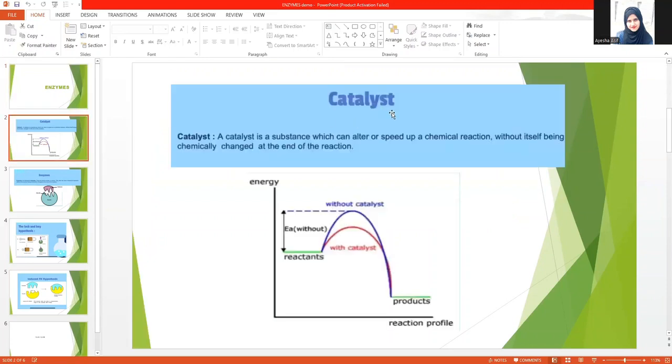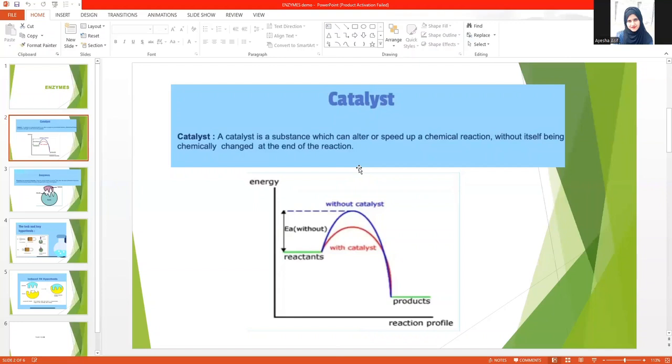So what is a catalyst? A catalyst is a substance which can alter or speed up the chemical reaction without itself being chemically changed at the end of the reaction, which means that catalyst is something which speeds up the chemical reaction, but at the end of the reaction has the same mass as it had in the beginning of the reaction, which means it is not used up in the reaction. However, it just takes part in the chemical reaction.